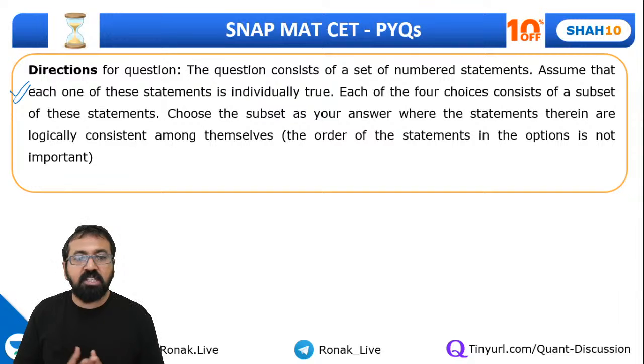So the question consists of a set of numbered statements. Assume that each one of the statements is individually true, and each of the 4 choices consists of a subset of the statements. Choose the subset as your answer where the statements therein are logically consistent among themselves. Remember, the order of the statements in the option is not important. So you can arrange them in any order, but it should form a logical sequence.